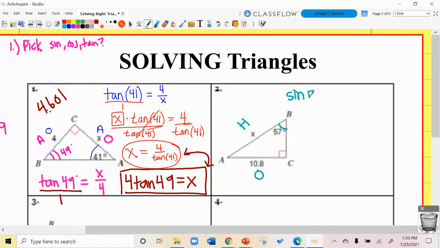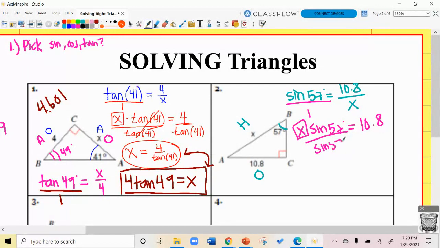So the sine of 57 degrees equals opposite 10.8 over x. Okay, I'm going to put this over 1 and cross multiply. So I'm going to get x times the sine of 57 degrees equals 10.8. I'm solving for x, so I'm going to divide by the sine of 57.